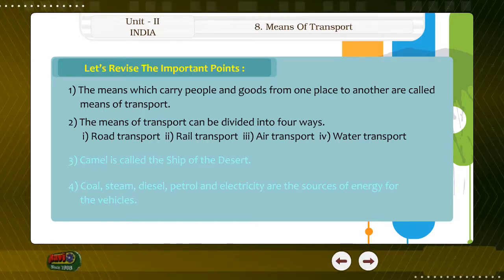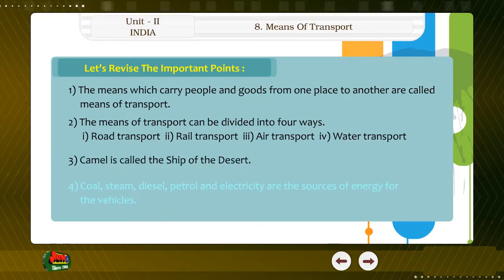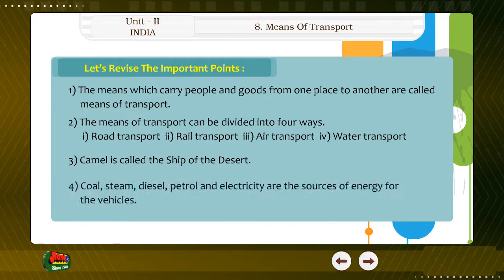Rail transport. 3. Air transport. 4. Water transport. 3. Camel is called the ship of the desert. 4. Coal, steam, diesel, petrol and electricity are the sources of energy for the vehicles.